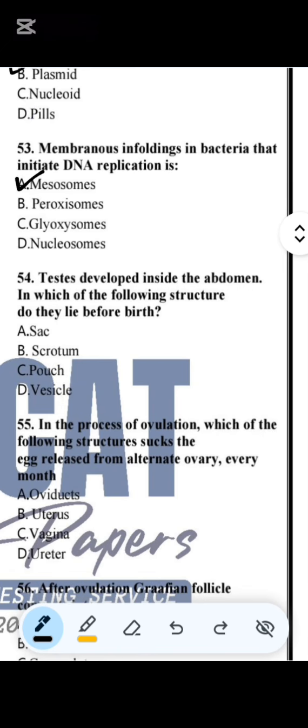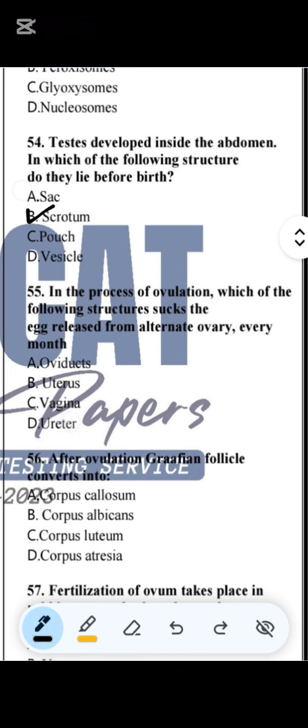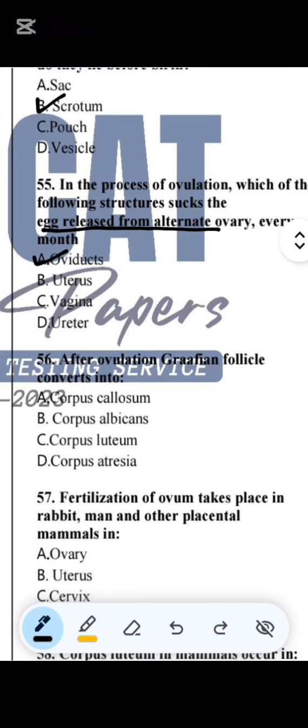Question number 54. Testes developed inside the abdomen. In which of the following structures do they lie before birth? So they lie in the scrotum. Question number 55. In the process of ovulation, which of the following structures sucks the egg in after release? So it is uterus. Okay, sorry, it is oviduct.